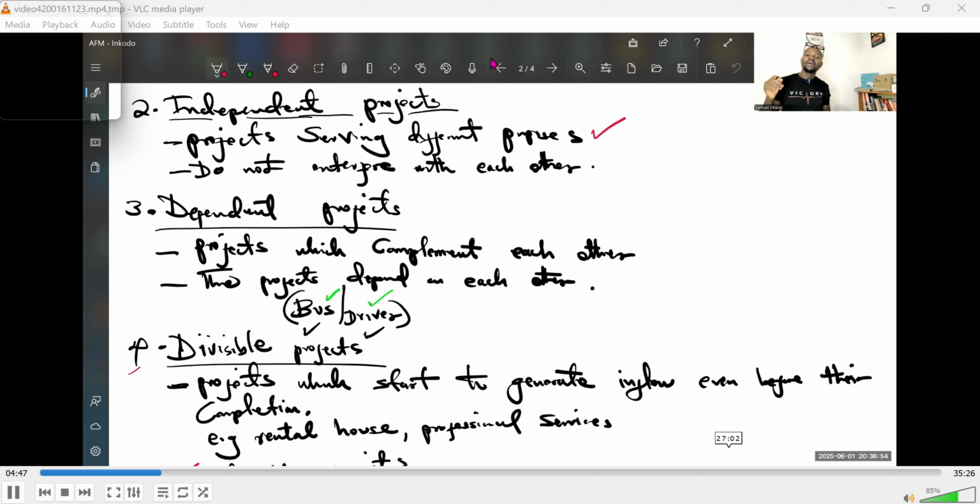If a school buys a school bus, they have a project to have a school bus. They've already given their choice and they've already settled on which one to buy. They've even agreed on the brand. Now, once they buy this school bus, remember, the project is the school bus.